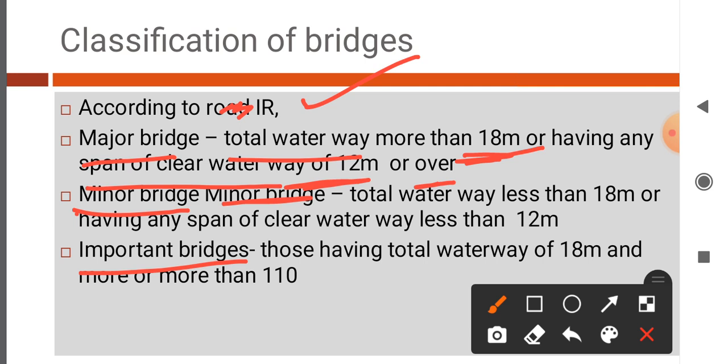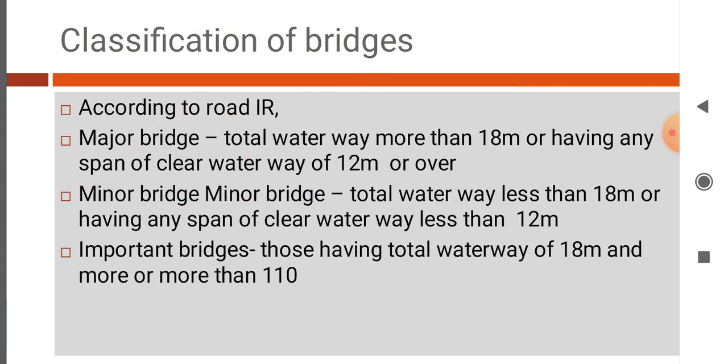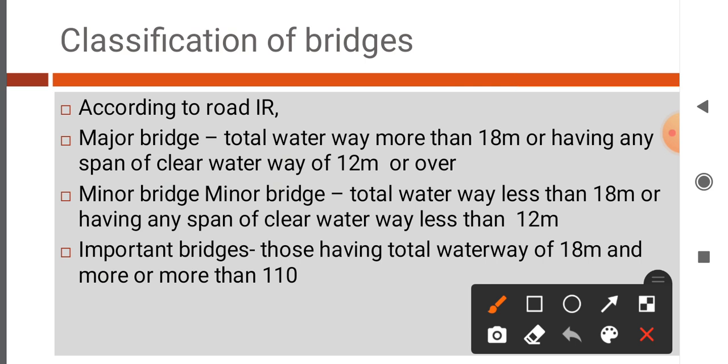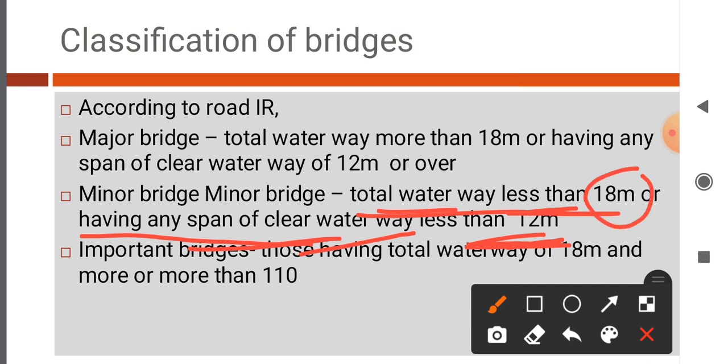That bridge is called a major bridge. Minor bridge: total waterway less than 18 meter or having span of clear waterway less than 12 meter. Such a bridge is called a minor bridge.